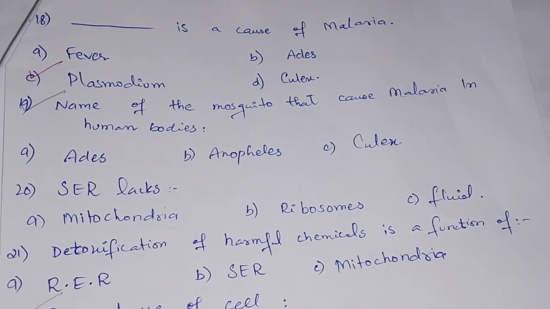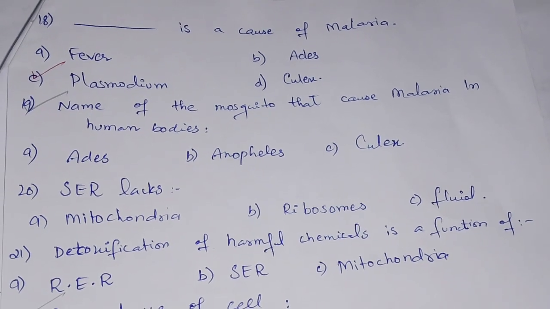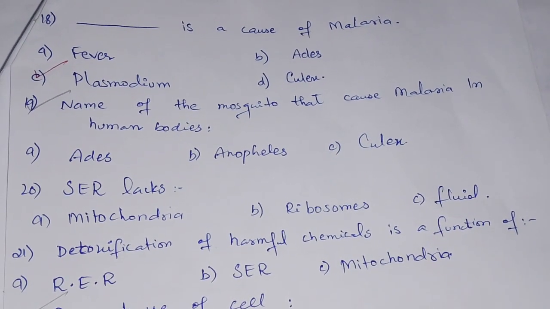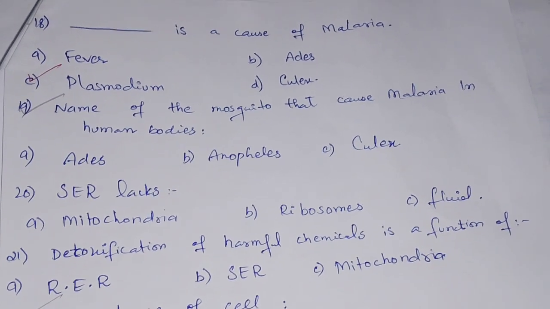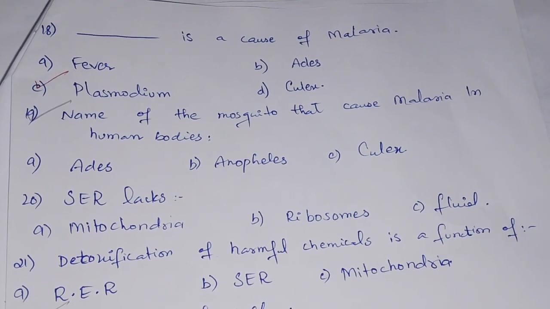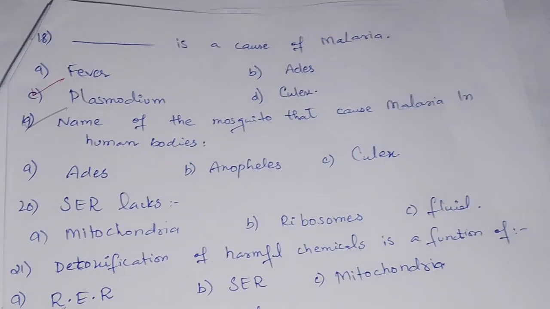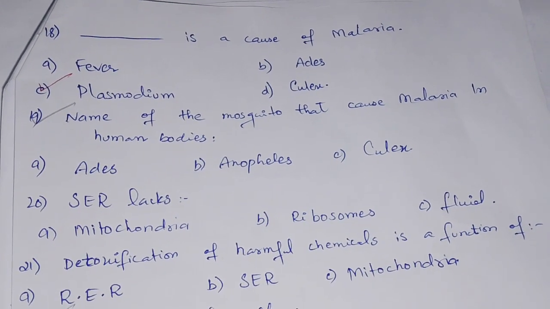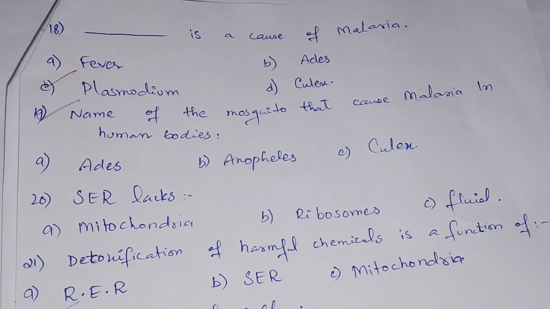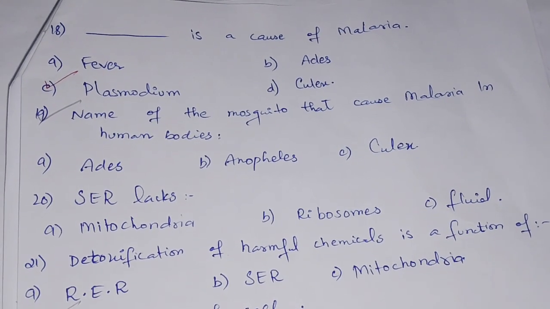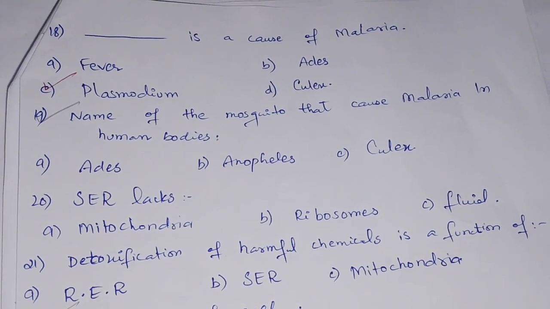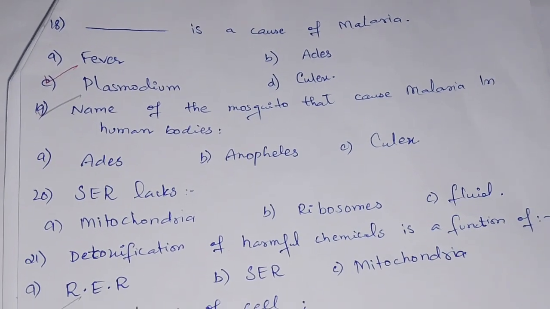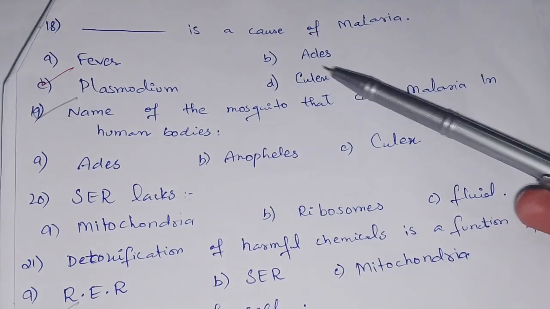Now we have the next MCQ, which is dash is a cause of malaria. Option A fever, option B Aedes, option C plasmodium, and option D Culex. Fever is not a cause of malaria, we know. And option B is Aedes. It is a name of a mosquito that causes dengue in human beings, so it is also an incorrect option for malaria. Number 3 is plasmodium, and number 4 is Culex.